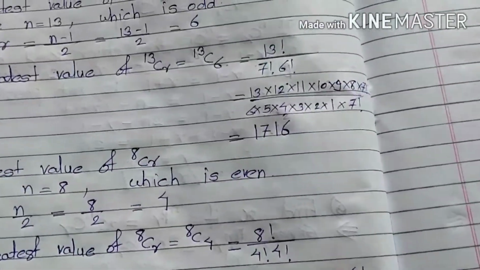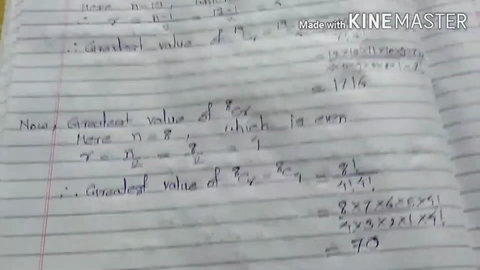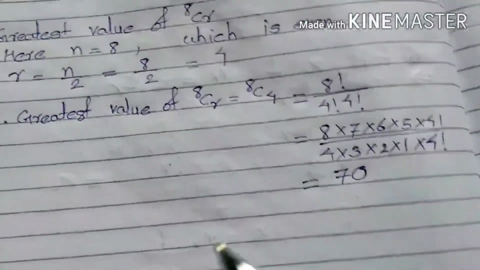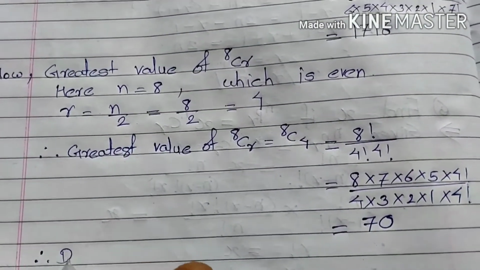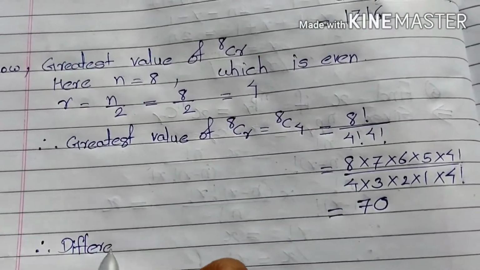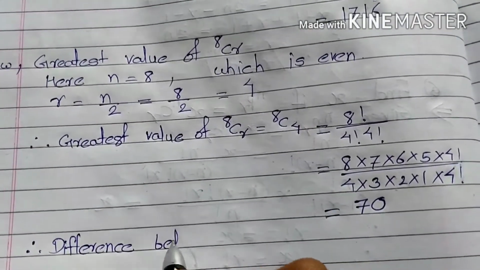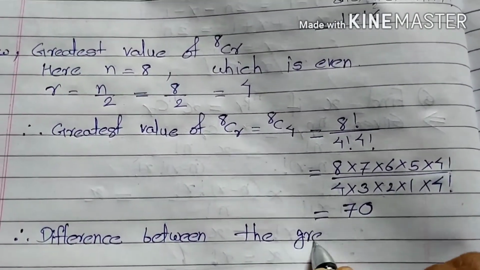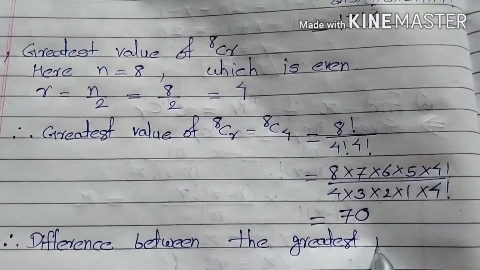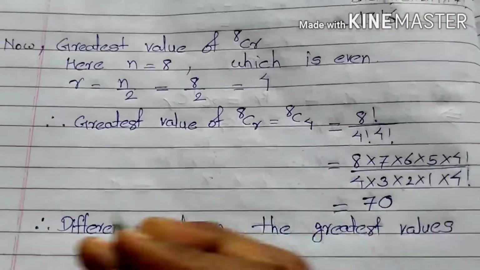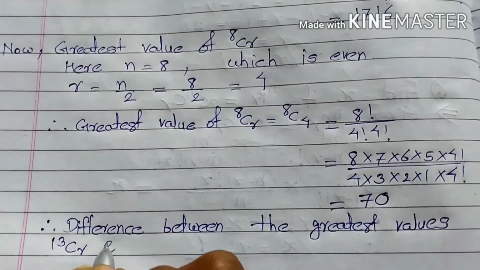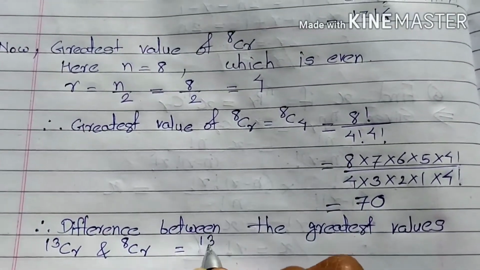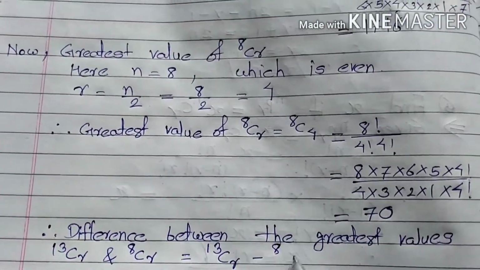And therefore we have to find the difference. So the difference between the greatest values of 13Cr and 8Cr is equal to 13Cr minus 8Cr.